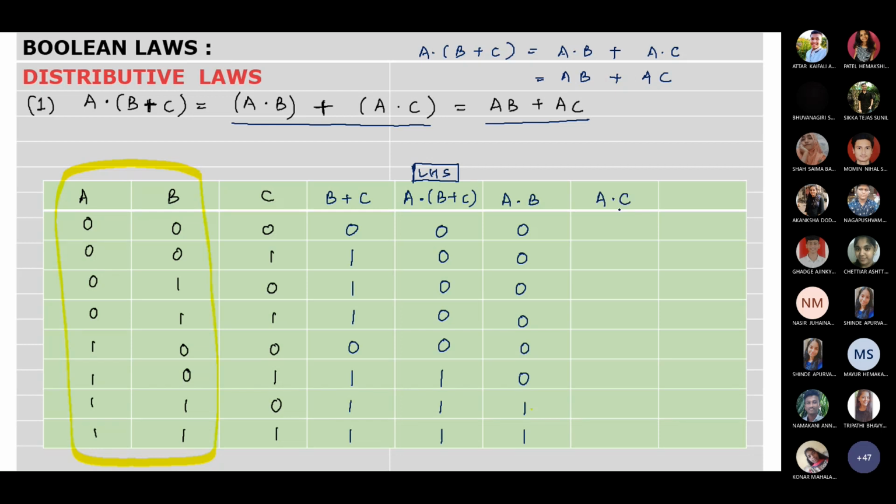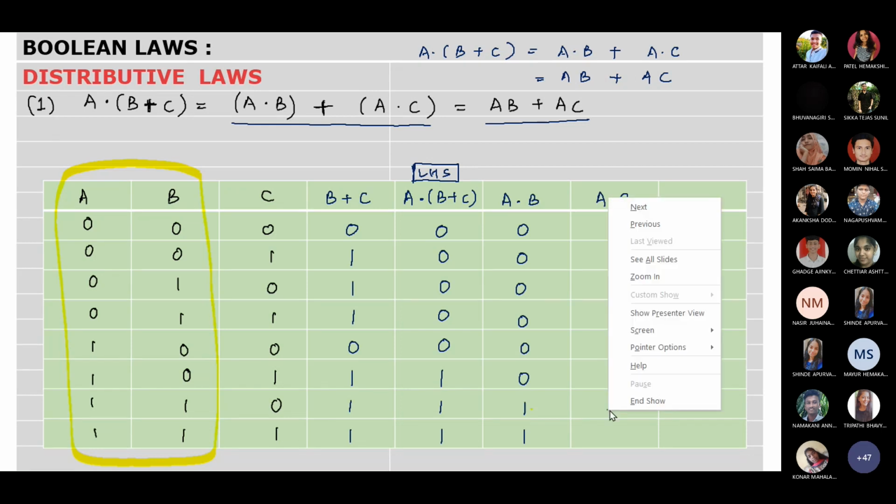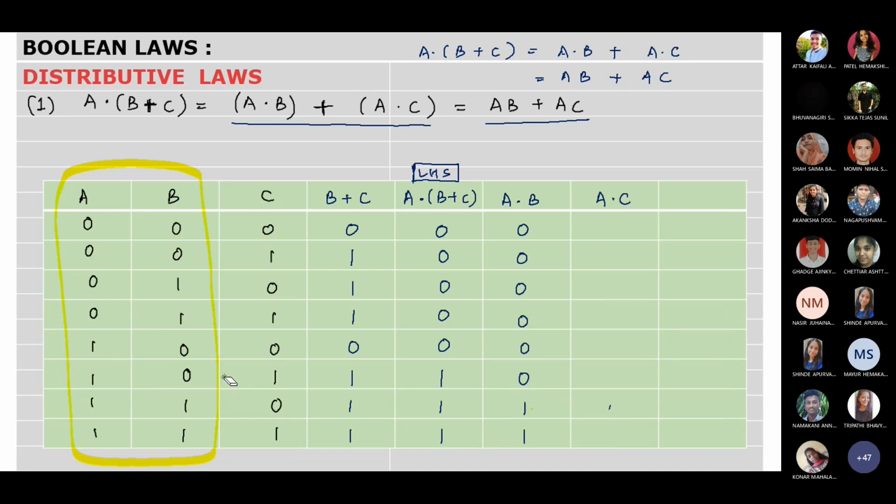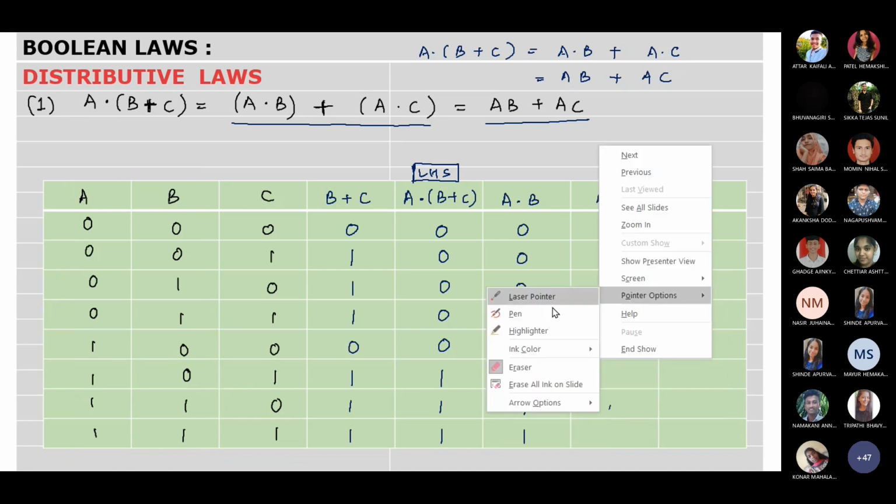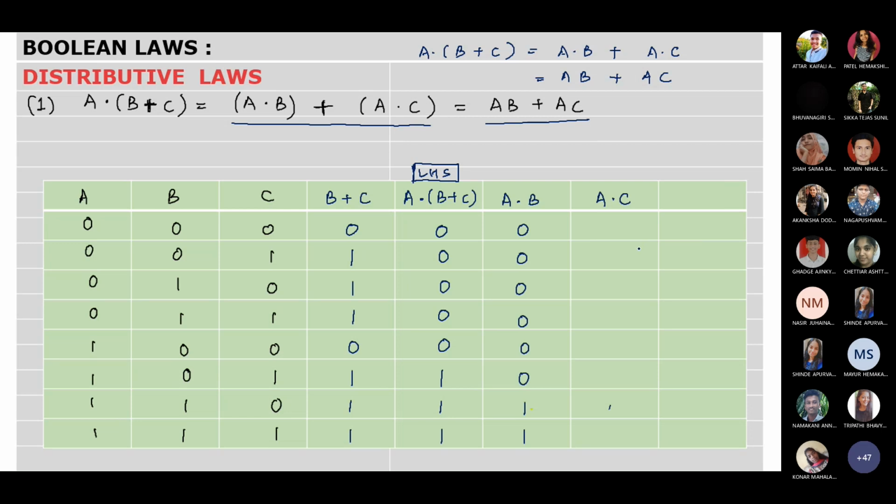Next we go on for the next value, A dot C. So A dot C, we are going to focus on A and C. 0 dot 0, 0, 0 dot 1, 0, 0, 0, 0, 1, 0, 1. Right? Yes, ma'am.